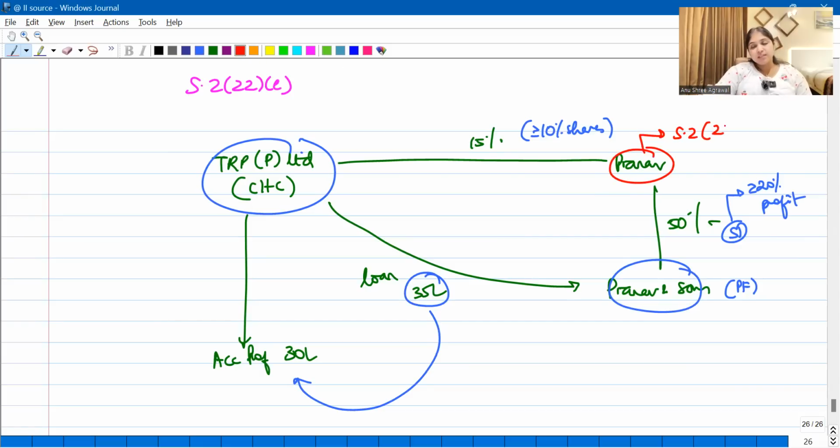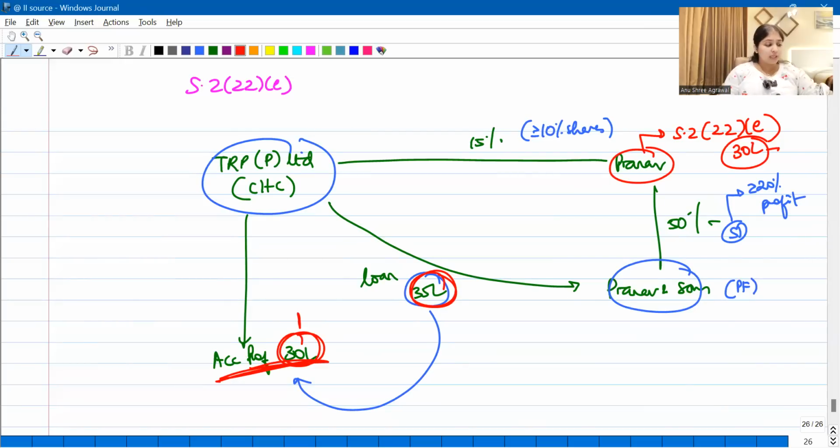So for Mr. Pranav, what will be the 222E dividend over here? The 222E dividend will be 30 lakhs. This distribution to the extent of accumulated profits will be considered as dividend. Here, in this 30 lakhs, will I find a proportionate share? Will I find what is Pranav's share in this 30 lakhs? No. I will find the proportionate share of the shareholder only in 222A, B, C, D. In 222E, I will take accumulated profits as it is.